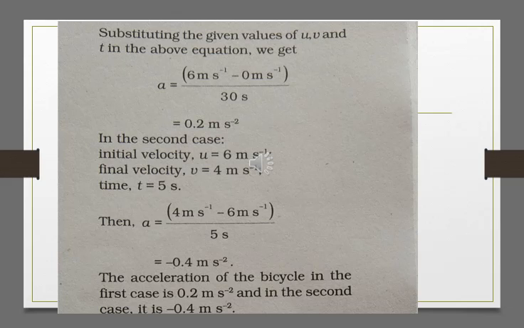So we calculate the acceleration: 4 minus 6 upon 5. The answer is minus 0.4 meter per second square. The acceleration of the bicycle in the first case is 0.2 meter per second square, and in the second case it is minus 0.4 meter per second square.